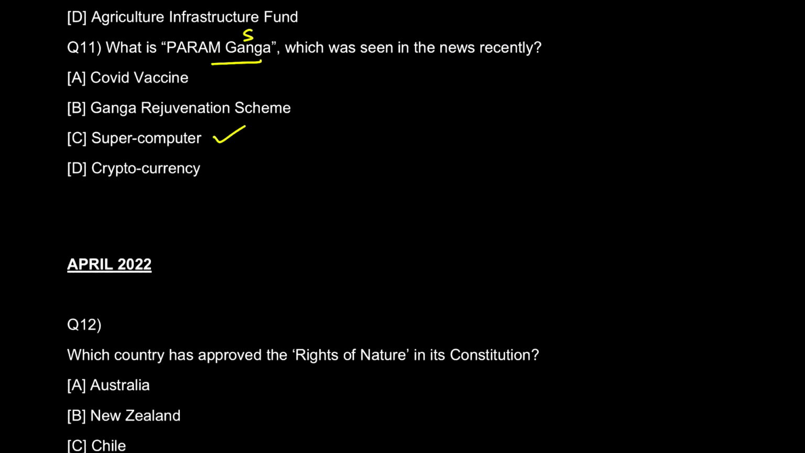And what is it all about? The NSM. Do you guys know what is NSM? NSM is the National Supercomputing Mission. They have deployed Param Ganga, a supercomputer, at which IIT? IIT Roorkee. IIT Roorkee पे deploy किया था इसे.